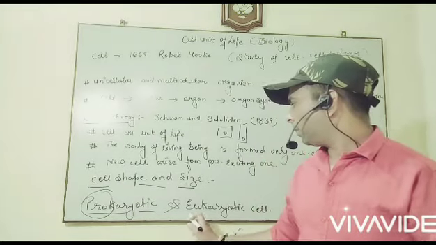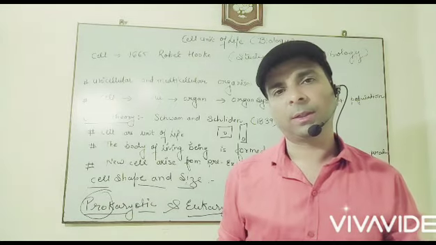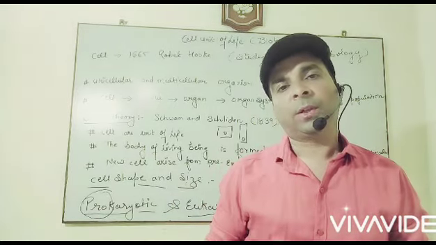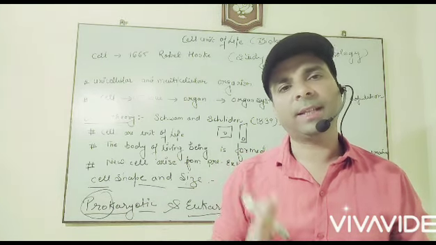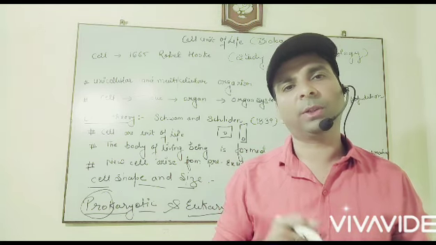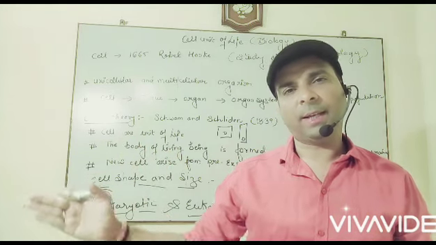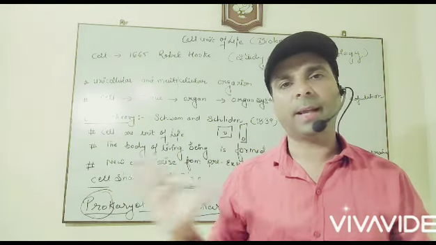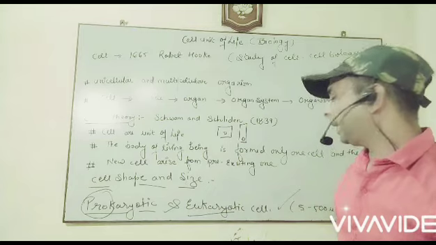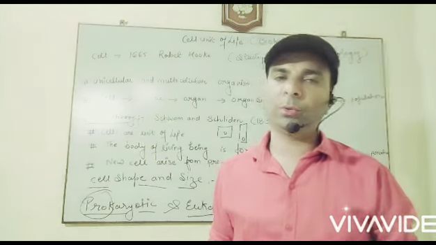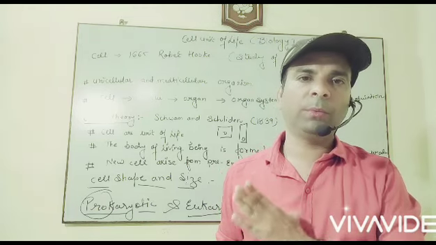Okay, now the next one is eu. Eu मतलब होता है advance. Karyon means nucleus. So those organisms or those cells having an advanced nucleus, ऐसे organism जिनकी cell advanced होती हैं, they are known as eukaryotic organisms and the cell is known as eukaryotic cell. Now, eukaryotic cell की जो size होती है वो 5 से 500 μm तक होती है. The size of the cell is 5 to 500 μm.